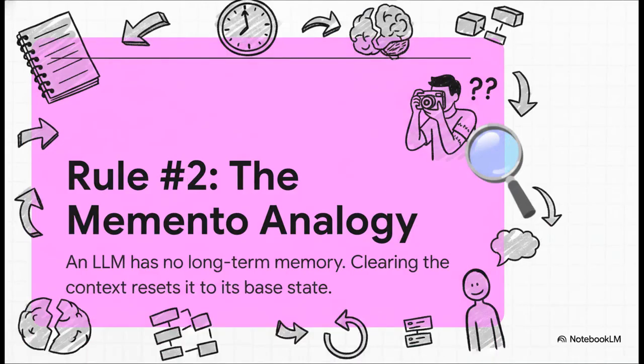Rule number two is what Matt Pocock calls the memento analogy. It's brilliant. An LLM has absolutely no persistent memory. Zero. Every single time you clear the context and start a new chat, it's a hard reset. It completely forgets everything that came before, just like the main character from the movie Memento. It just snaps back to its original programming with no clue who you are or what you just talked about.